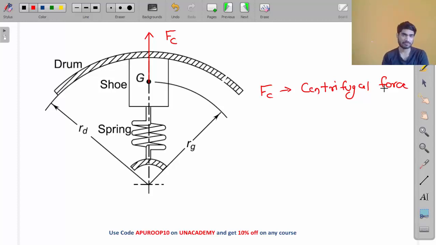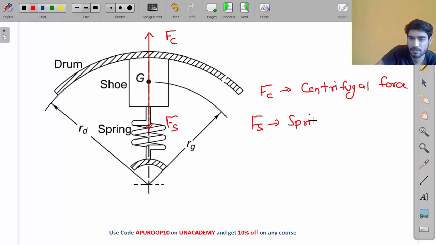But, my friend, this shoe is connected to the spring. So it will also be subjected to the spring force, which will be acting downward, my friend. It is connected to the spring also, na? So the spring will also apply some force. Let's call this force Fs. So what is Fs, my friend? It is the spring force. Okay. So understand this much, my friend.